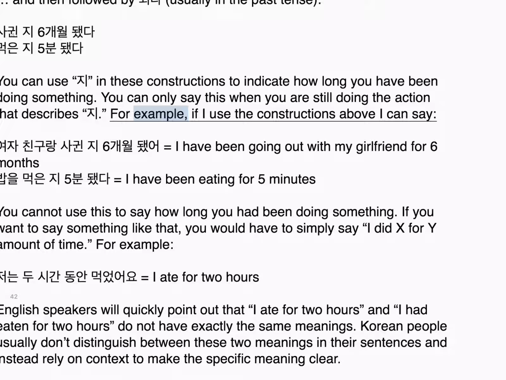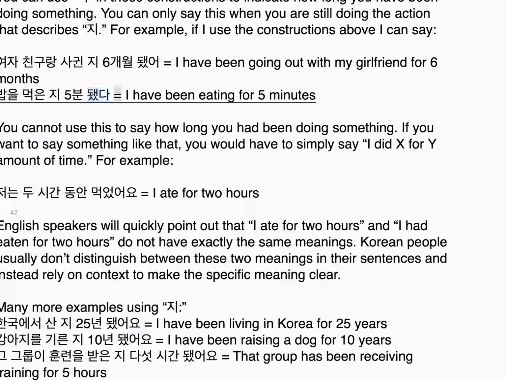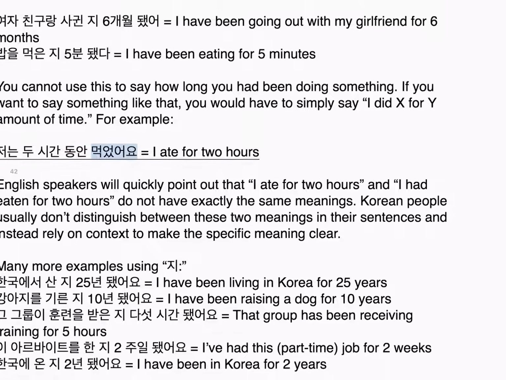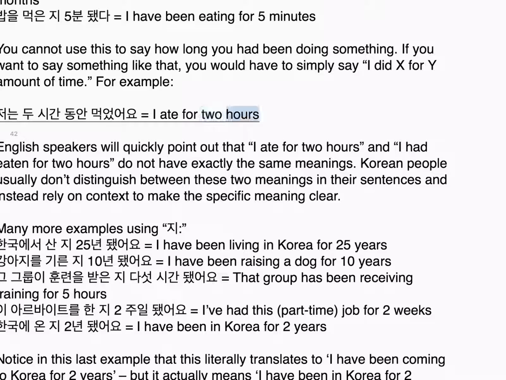For example, if I use the constructions above, I can say, 여자친구랑 사귄 지 6개월 됐어. I have been going out with my girlfriend for 6 months. 밥을 먹은 지 5분 됐다. I have been eating for 5 minutes. You cannot use this to say how long you had been doing something. If you want to say something like that, you would have to simply say I did X for Y amount of time. For example, 저는 2시간 동안 먹었어요. I ate for 2 hours.